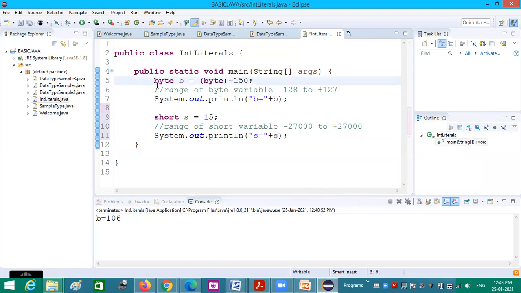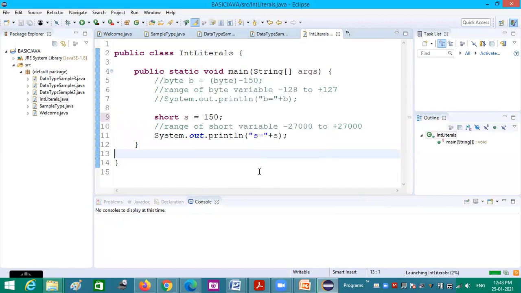I am making these things comments because now we are seeing short. This 15 is an integer, but it comes under the range of short, so it prints without problem. Now I am making this 150, which is again within the range of short, so this time also it can run.